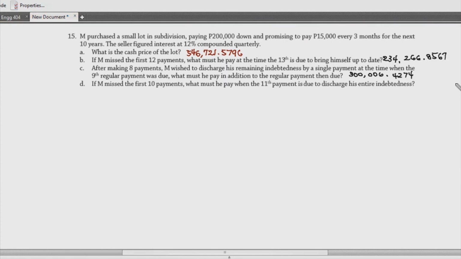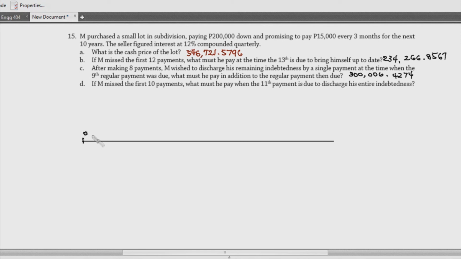Okay, so for the last one, we have if M missed the first 10 payments, so meron naman siyang deferred annuity. Okay, and then what must he pay when the 11th payment is due to discharge his entire indebtedness? So kaibahan again ito sa C is that gusto niya na magkaroon ng one-time big-time payment sa 11th payment pero na-defer niya yung first 10.